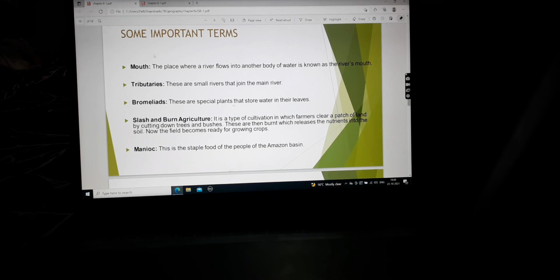Tributaries. These are small rivers that join the main river. So now the small streams or rivers that join a big river are known as its tributaries. Like small drains joining a big drain. So the small drains will be known as the tributaries of the main drain.